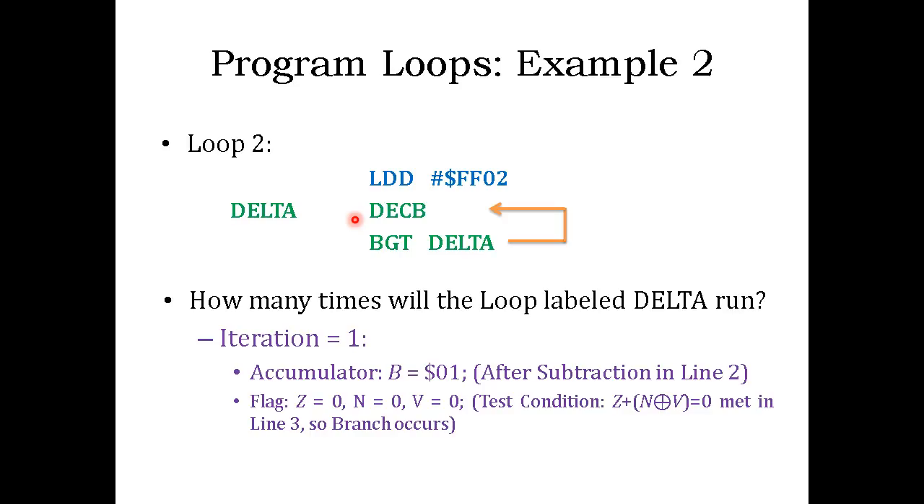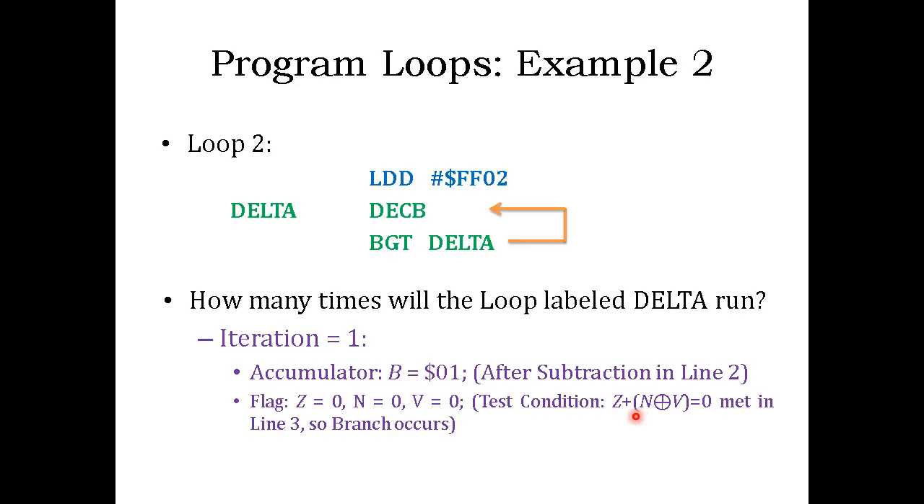So let's see what happens in the first iteration. In the first iteration, your accumulator B is actually 01. Why? Because you loaded 02 at the very beginning in line 1, but by the time you ran line 2, accumulator B was already decremented by 1, which becomes 01. And then you need 3 different flags to determine whether the branch BGT is taken. The test condition is Z flag OR (N exclusive OR V). So we have to check all these 3 flags every time we hit line number 3.